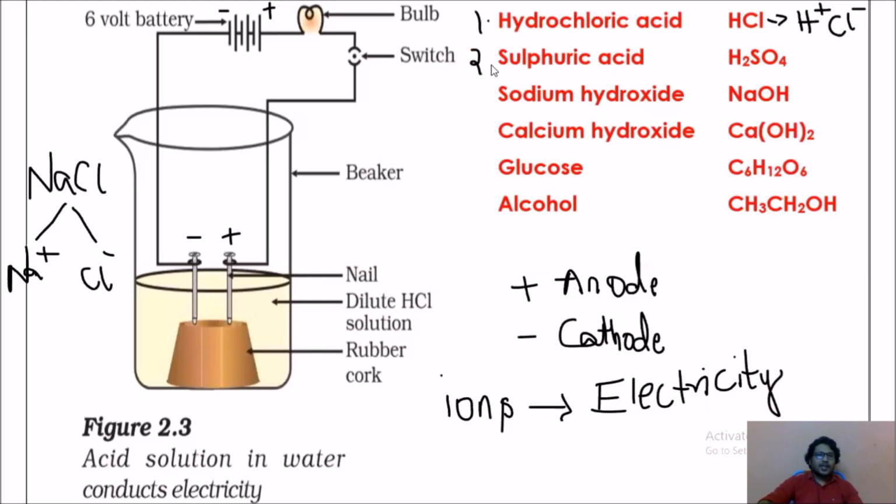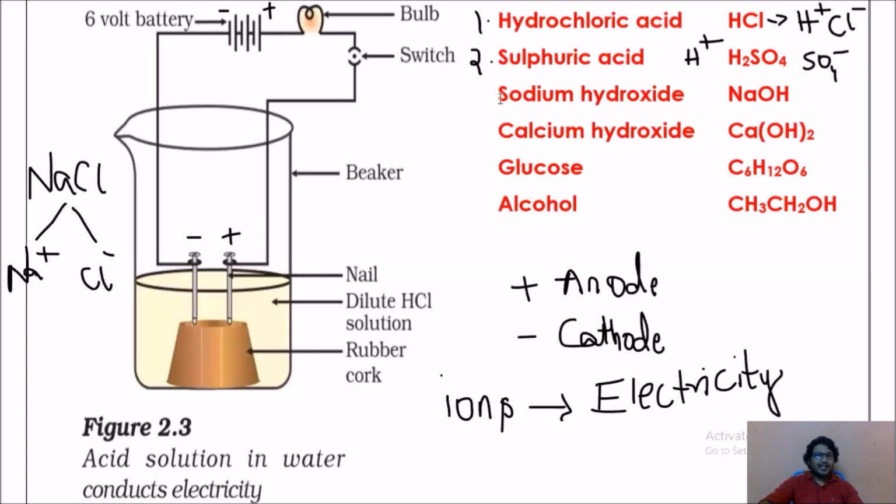Add number 2, sulfuric acid. If you add sulfuric acid, what can you observe? You can observe the bulb glows. Why does it glow? When you add sulfuric acid to water, it splits into H plus ions and SO4 minus ions. Again we got plus and minus. So we have cation and anion. Because of the presence of ions, acids conduct electricity.